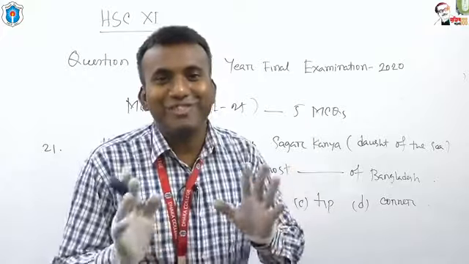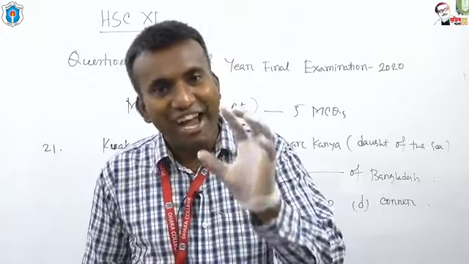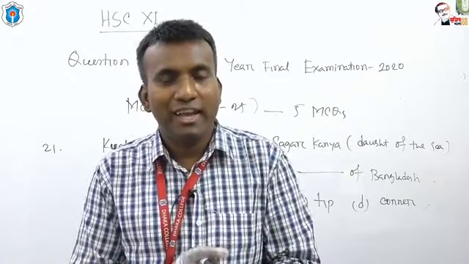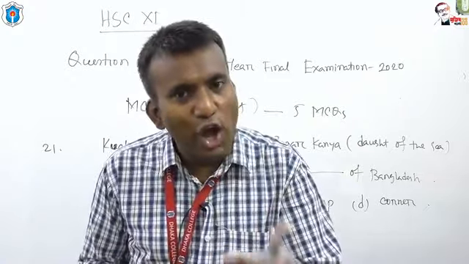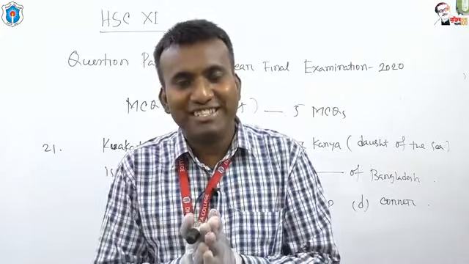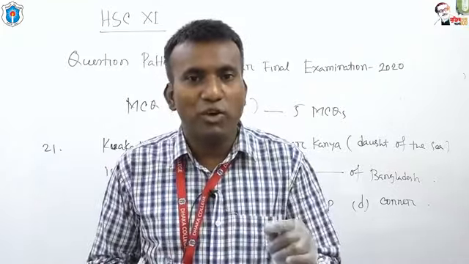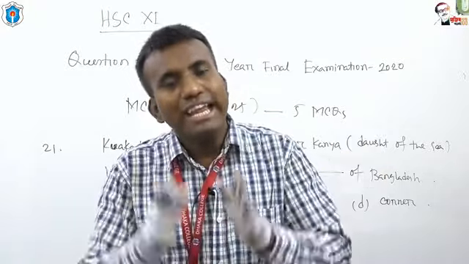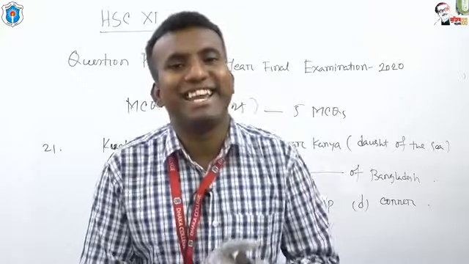Dear students, these 5 questions depend on fill in the blanks with clues, may be seen or unseen. These 5 questions may be given from your unit number 6 to 12, or it might be unseen.